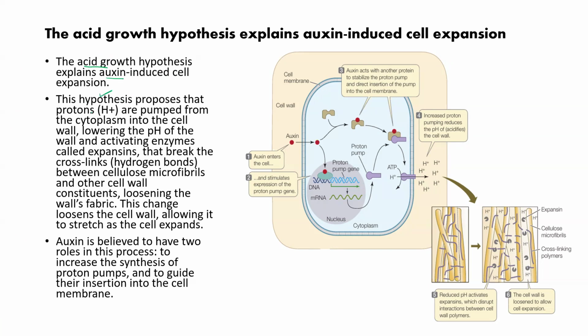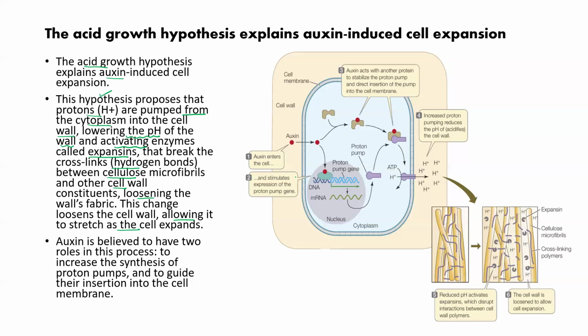According to this hypothesis, proton pumps are present which pump the proton out from the cytoplasm into the cell wall. The proton is pumped from the cytoplasm into the cell wall. As a result, the pH of the cell wall decreases. Lowering the pH means acidic pH is activating one enzyme that is known as expansin, which will break the hydrogen bond which is present between cellulose microfibril and other cell wall constituents, so that the cell wall becomes loose and allows the cell wall to expand.